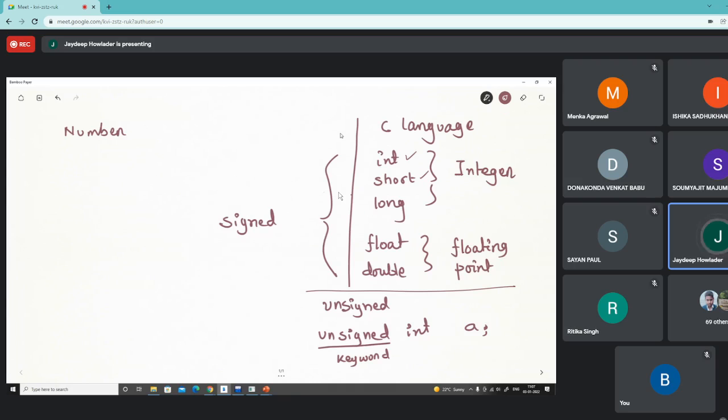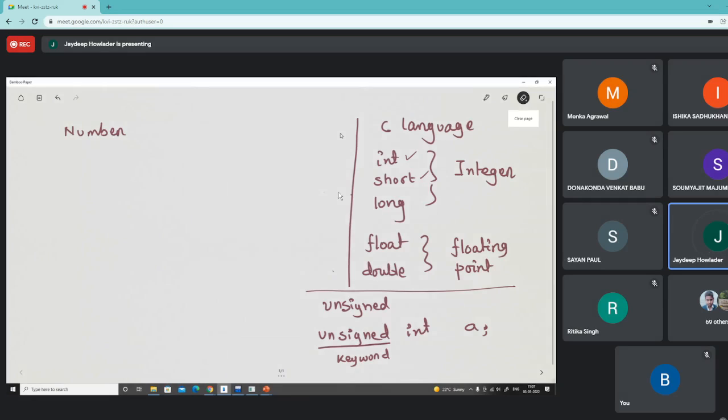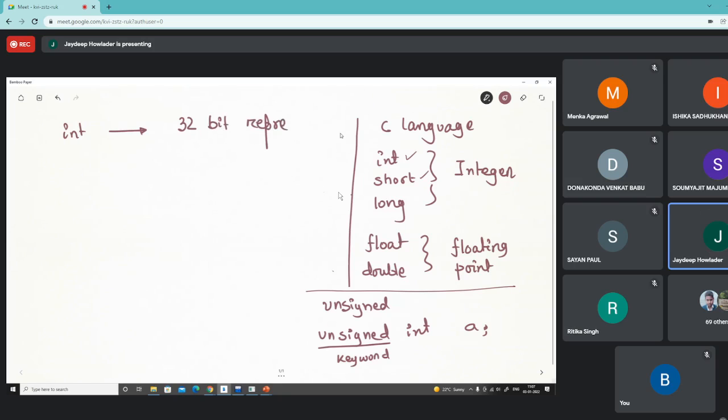So what is the difference between the two? If we take the simple integer case, basically this integer is a 32-bit representation. What is the range of integer?